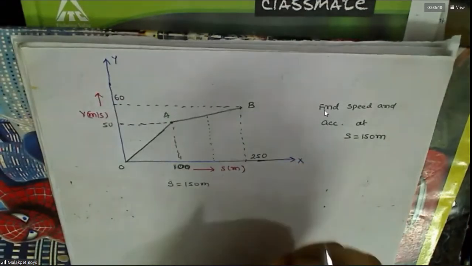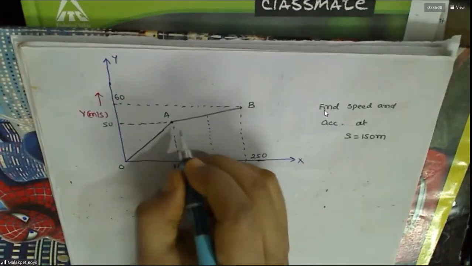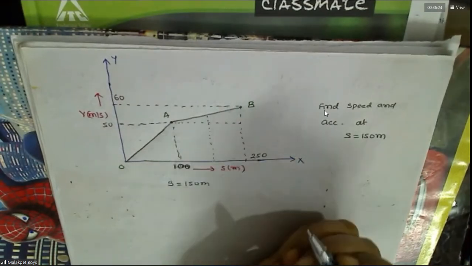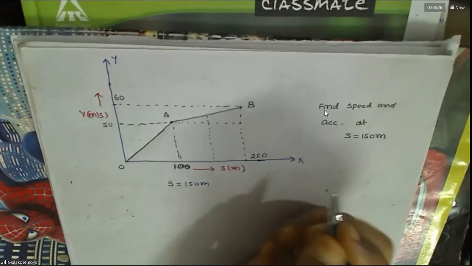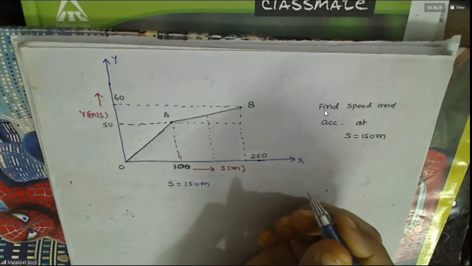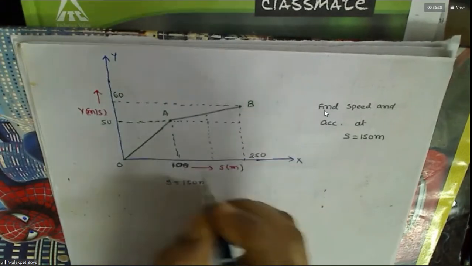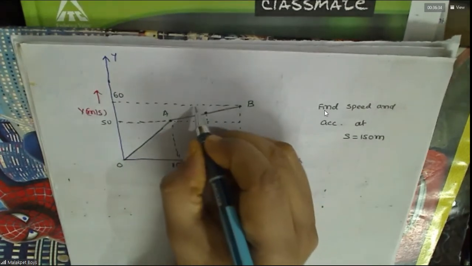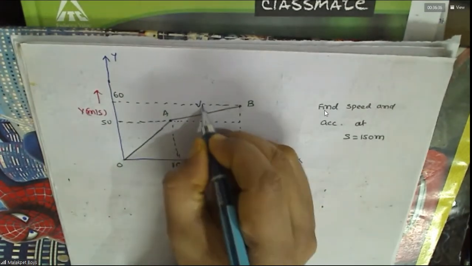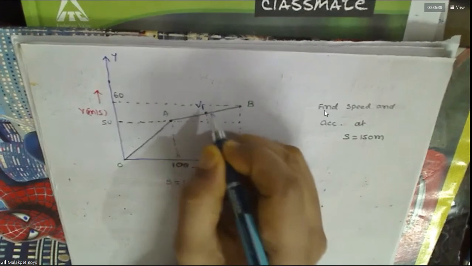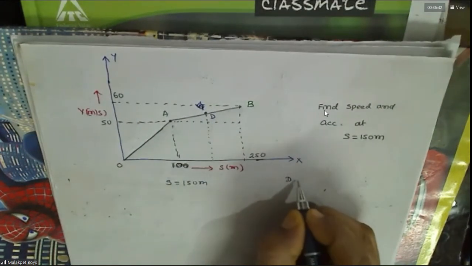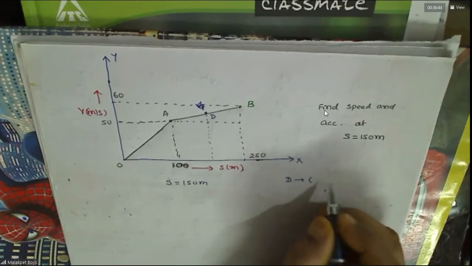See, you know the slope equation, no? Follow carefully. This is one coordinate. Let the velocity be some v1. At D, the coordinates are, I am taking as 150.